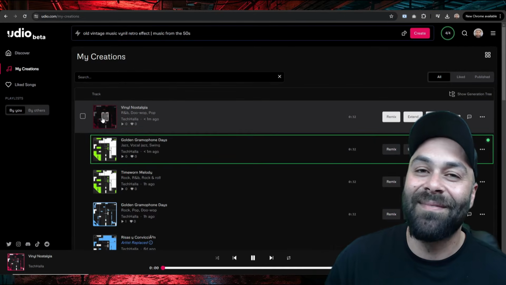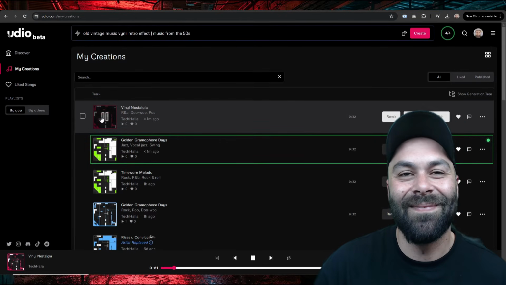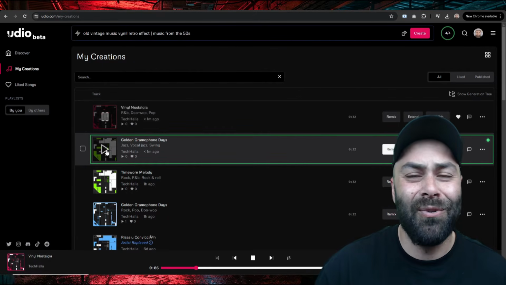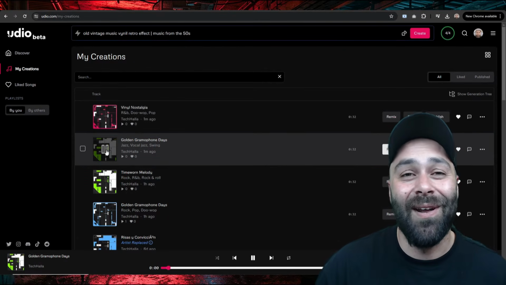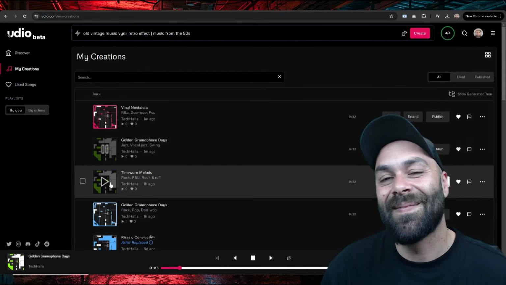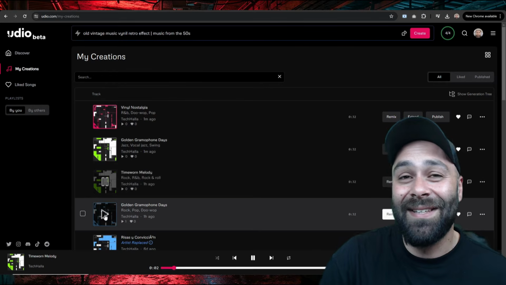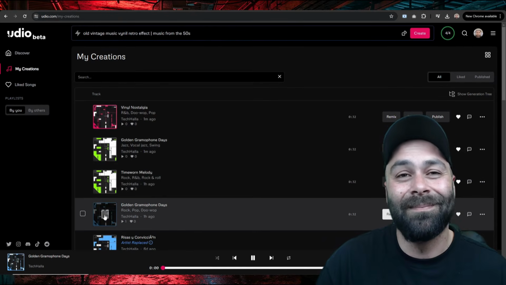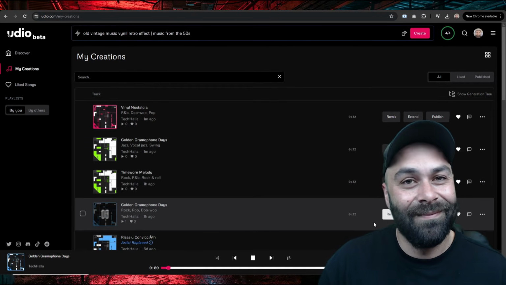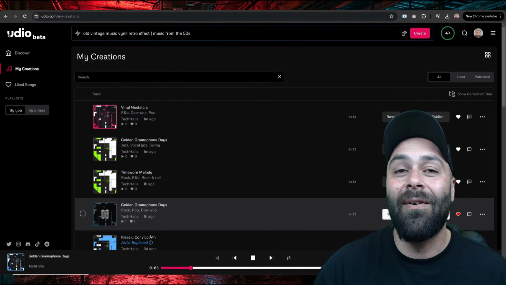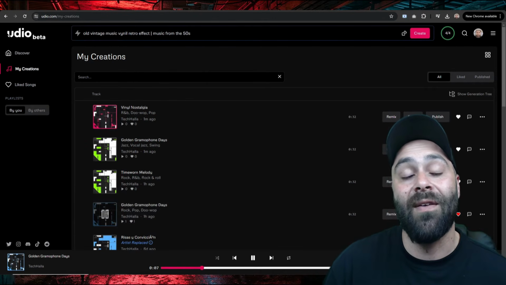Not bad, too festive maybe. This one's too jazzy, not what we are looking for. This one, I'm not quite sure what it is. I don't dislike it, but this last one is the best. It fits perfectly with what we are looking for.